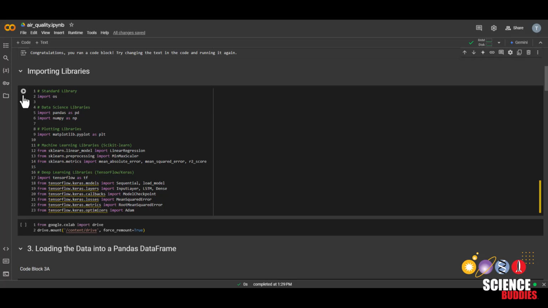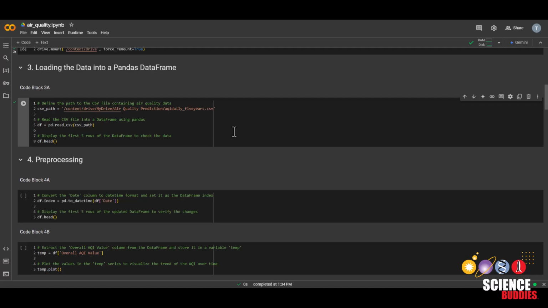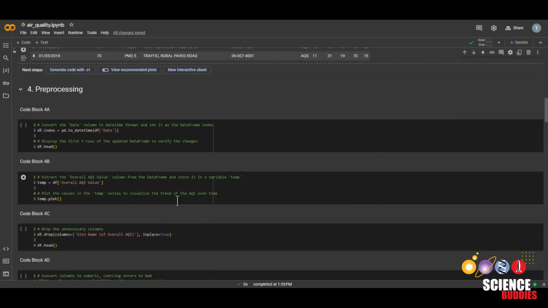We'll start with importing libraries, which will allow us to use functions that other people have defined. Then we'll mount the Google Drive, which will allow us to use the CSV file that we uploaded earlier. Then we'll load the data into a Pandas DataFrame by running this code block here. And from here we can see that the data has been loaded properly, because this is what it looked like in the spreadsheet.